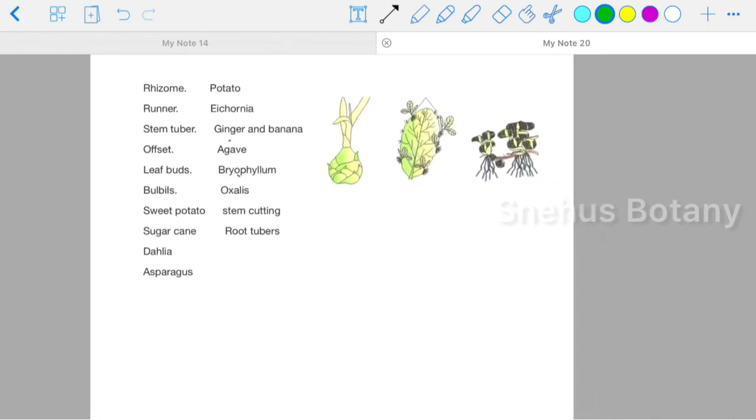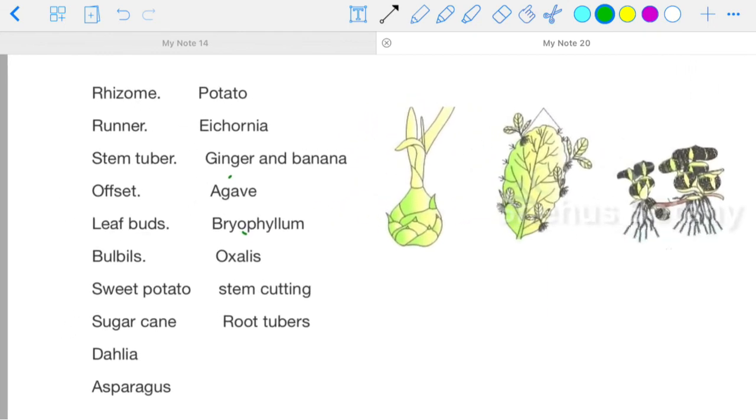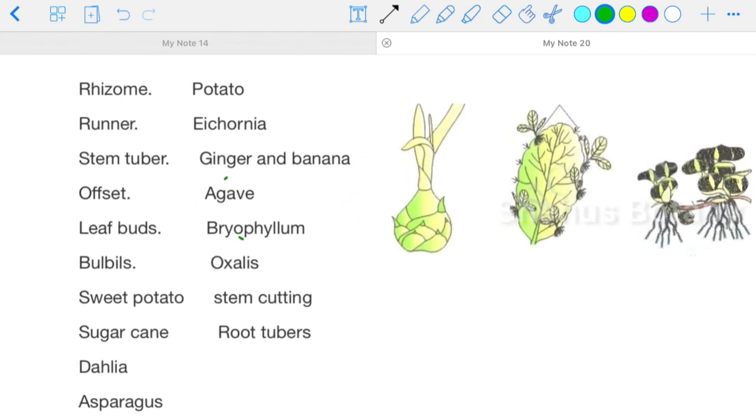Okay. First, rhizome. What are the examples for rhizome? Examples are ginger, banana, turmeric, water lily, canna. Next, runner. Yes, oxalis. Stem tuber, potato. Offset. Which is offset?